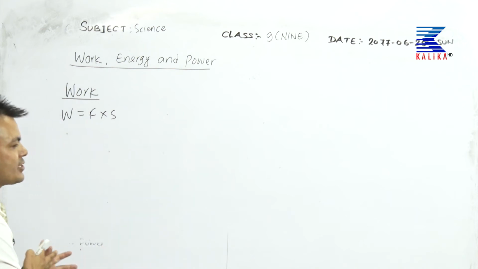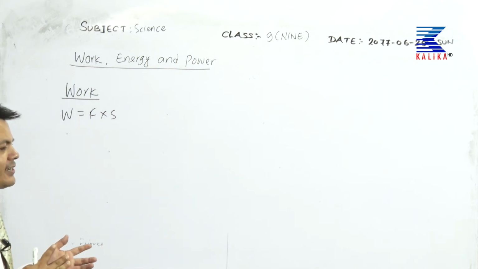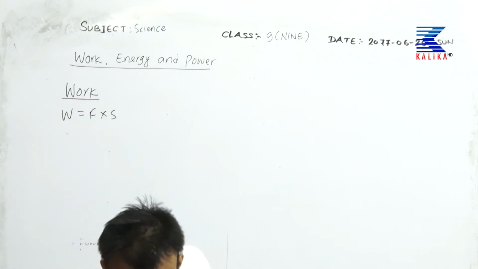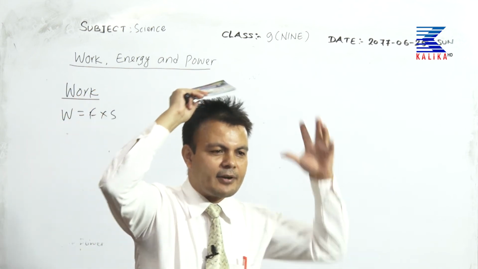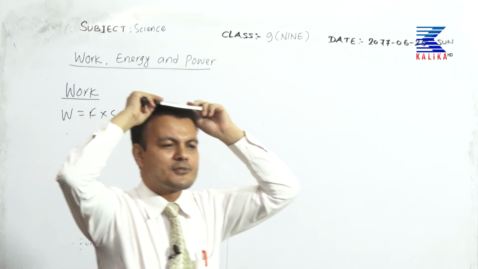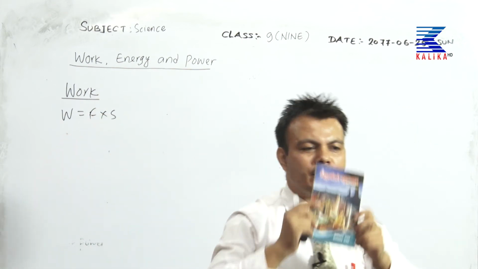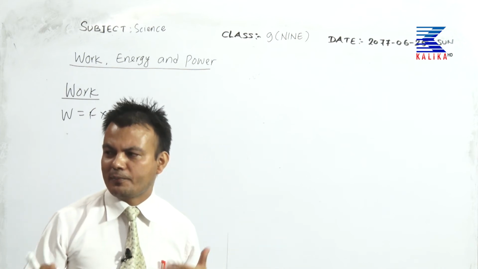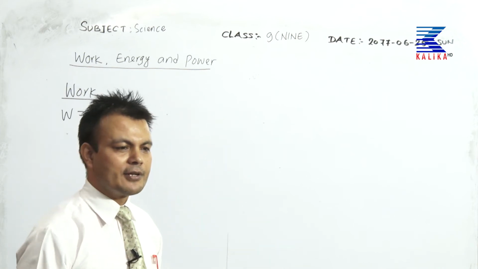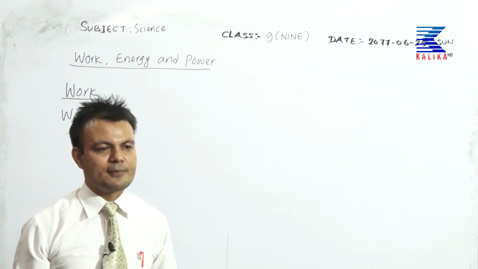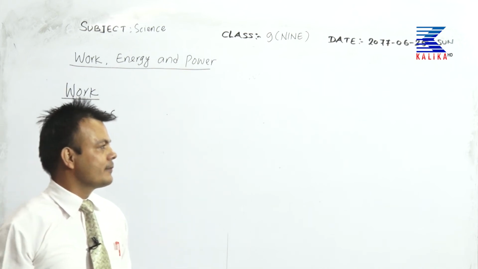Likewise, a man just standing and carrying a very heavy load on his head. He may be just standing, or he may even be walking, but not working, because the value of W becomes equal to 0. That is why not working. So these are some examples of work not done.